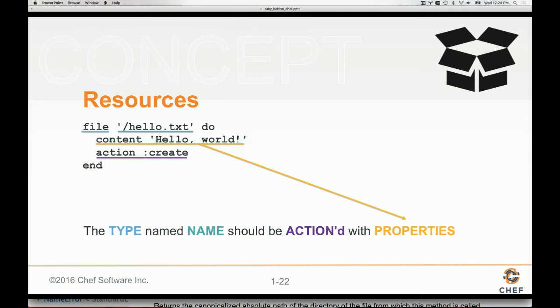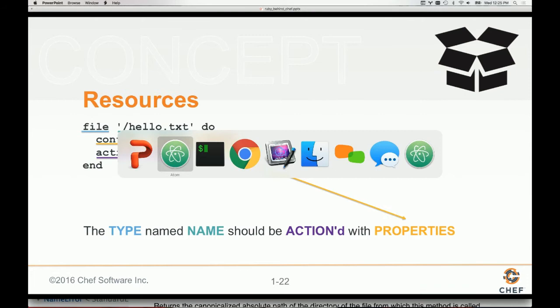So in this case, a file resource may be created with some sort of content. In this case, we'd be creating the hello.txt file with the content hello world, right? So that's how a resource works, or at least that's how it looks, and you've written one before. We're going to focus on the core resources.